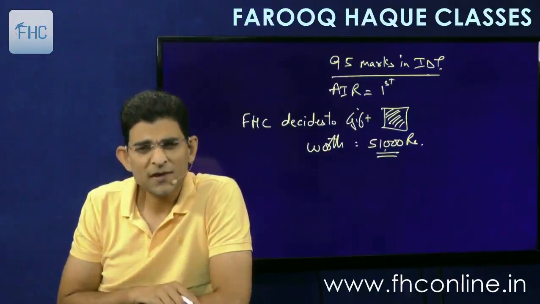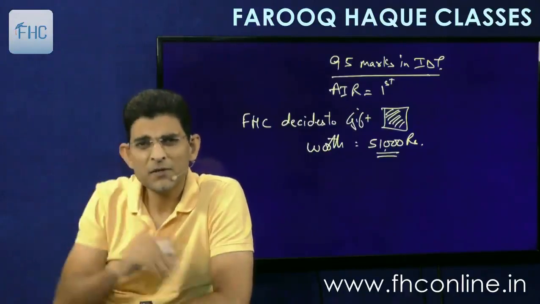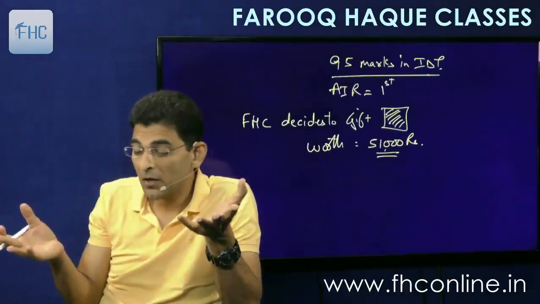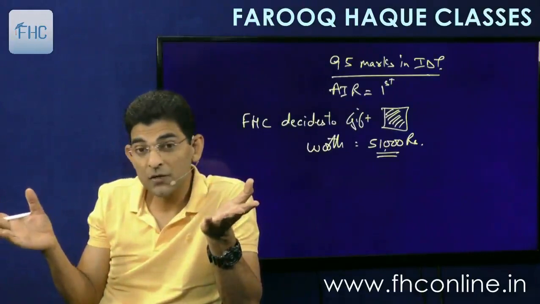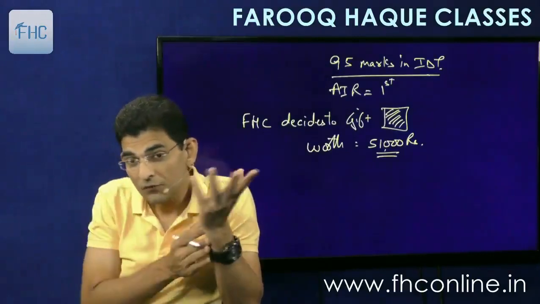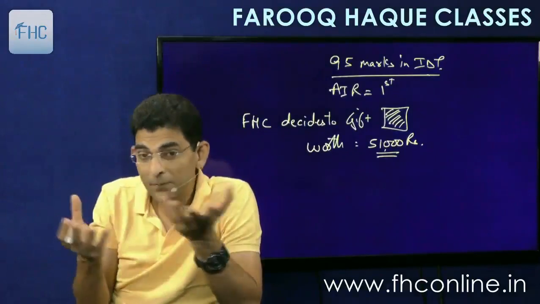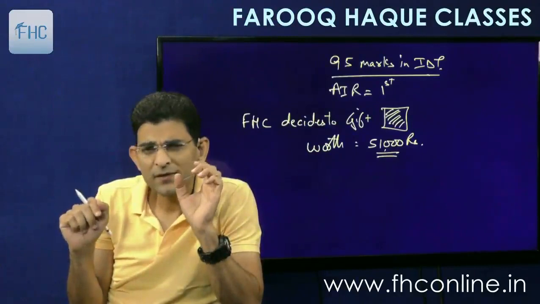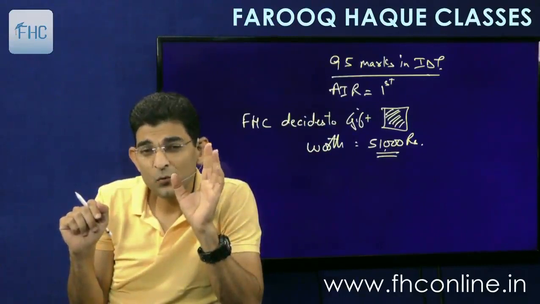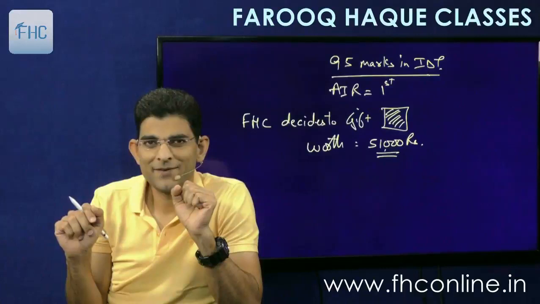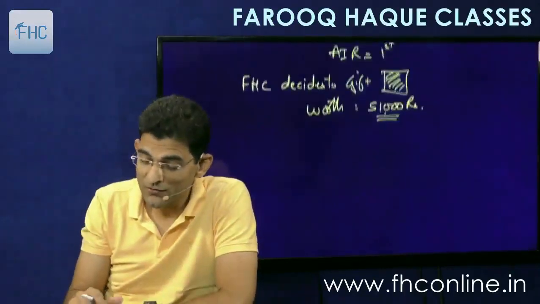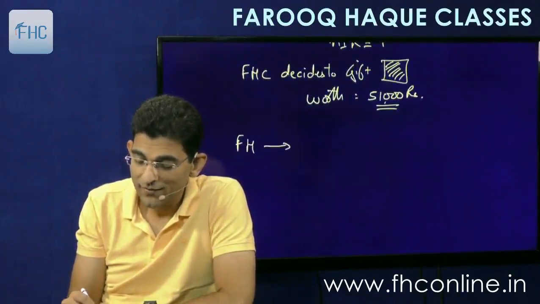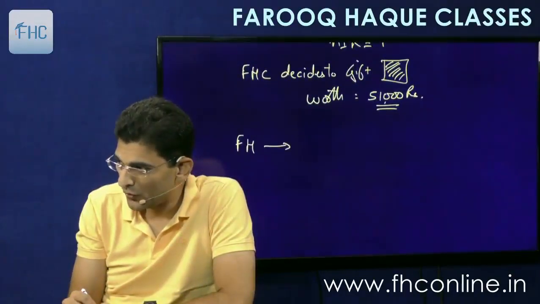Now I have got options. Either I'll make you a cash gift and then you go and purchase whatever you want, or I'll gift you something in kind. So maybe I'll purchase a laptop of 51,000 and gift it to you. Maybe some watch of 51,000, maybe some iPad or iPhone of 51,000 and gift it to you. Or I can gift you a voucher. Right? I can gift you a voucher. So what I'll do is, Farooq goes to any electronic store. Reliance Digital.